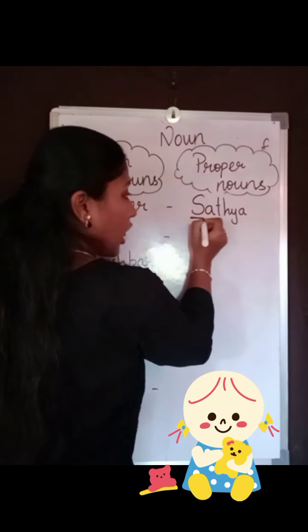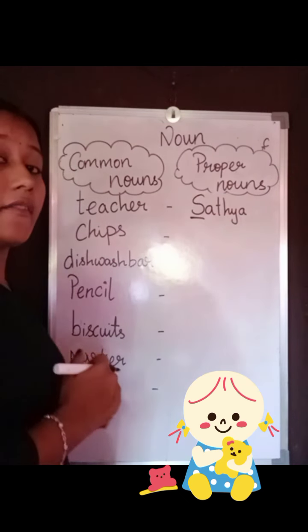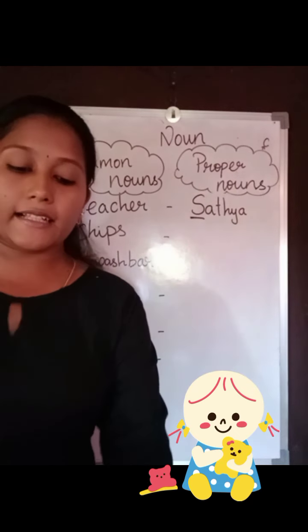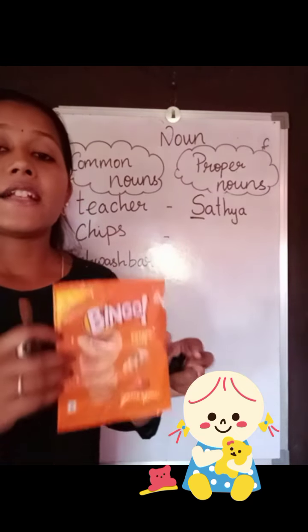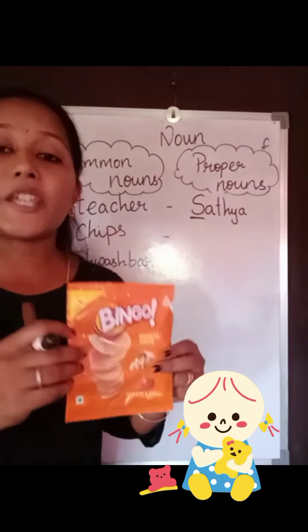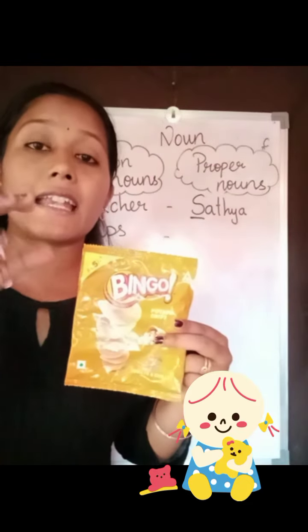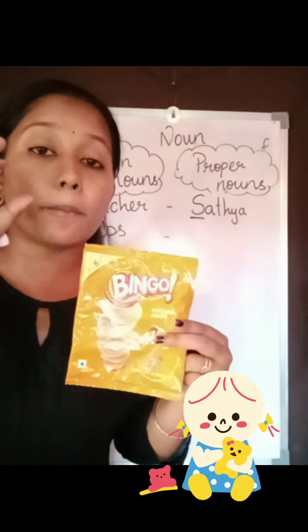The next, chips. There are many chips available. Which chips do we want? Which chips do you like? For example, see here. Chips is a common noun. Bingo is a proper noun. We are telling the particular chips name. That is Bingo. Bingo chips.